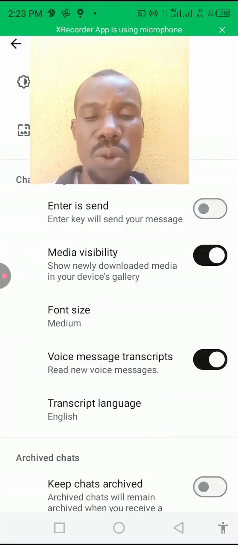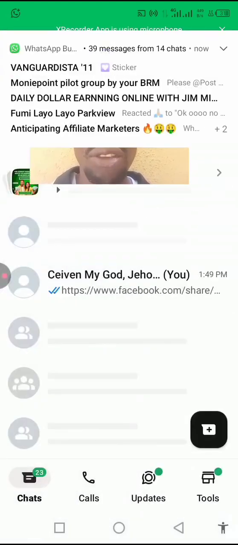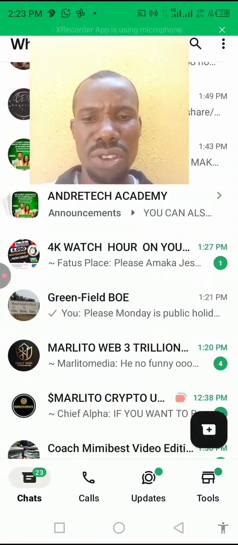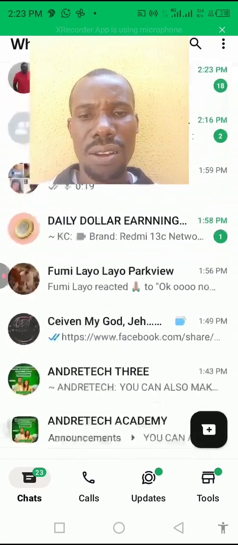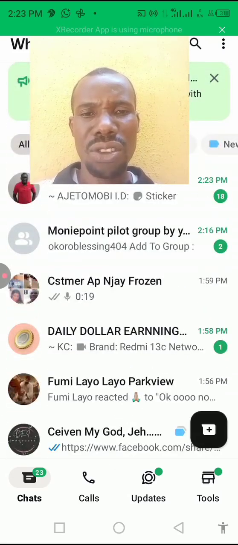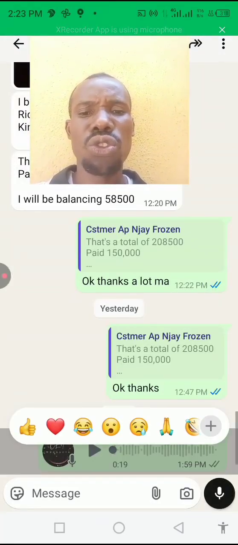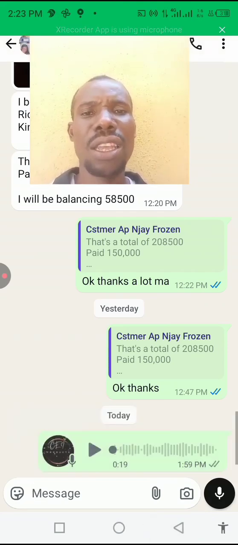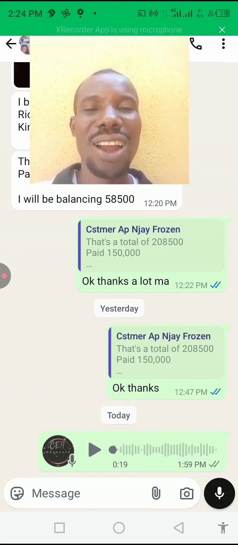If somebody sends you a voice message, you come over to the message. Let me look for one voice message that I have received. Just check for one voice message. This one now. All you need to do is hold it down. If you hold it down like this, it will offer to transcribe. Click on transcribe, and immediately it will work. So do the setting, check yours, and if it works, let me know.